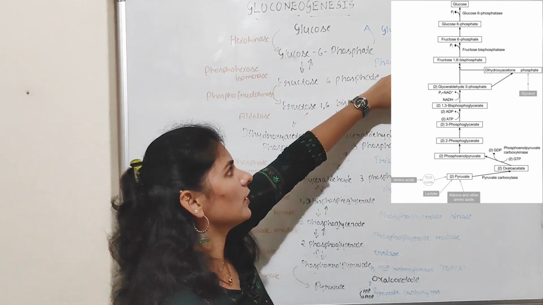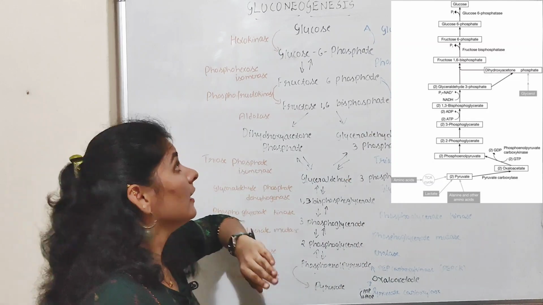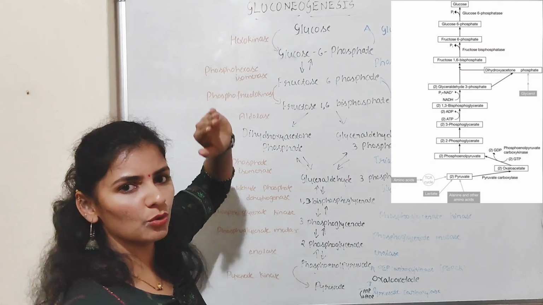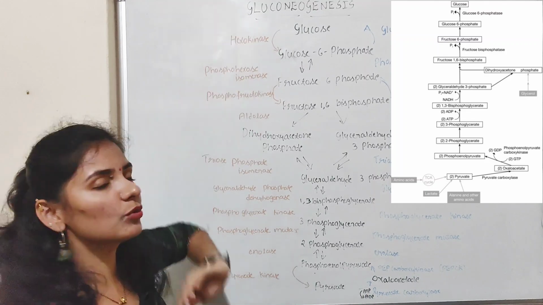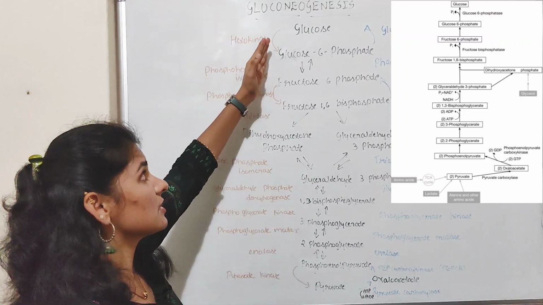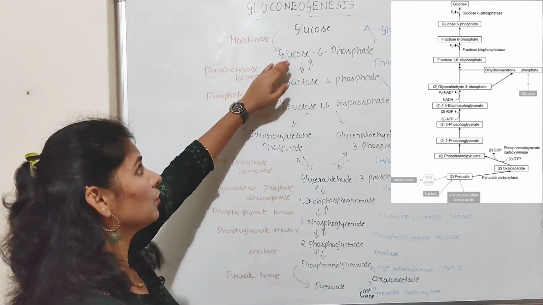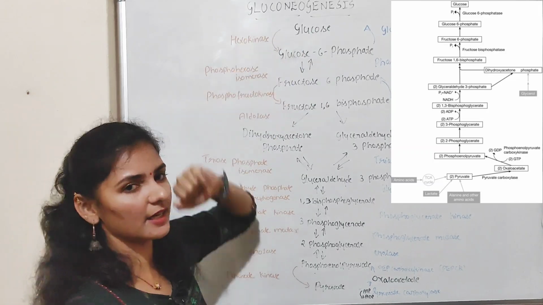In the next step, this fructose 6-phosphate is converted into glucose 6-phosphate in the presence of the enzyme known as phosphohexose isomerase. In the next step, glucose 6-phosphate needs to be converted into glucose, which is the last step of gluconeogenesis. But it is not easy again because this step is irreversible. So, glucose 6-phosphate is stuck at this step.